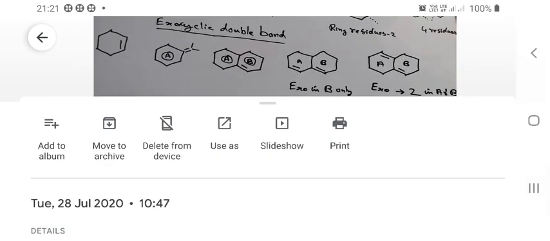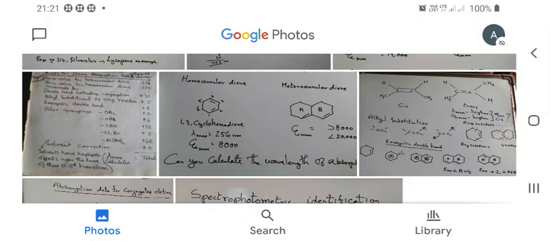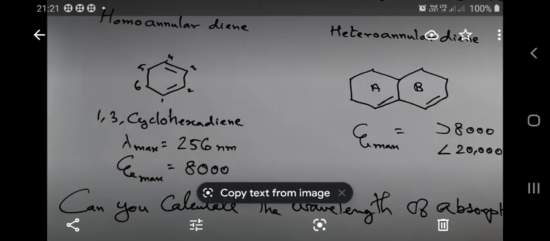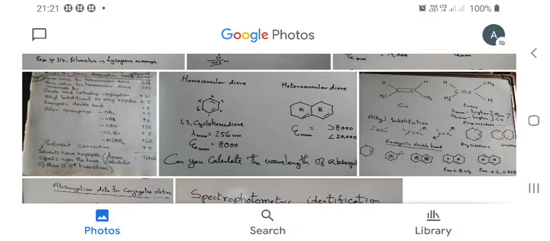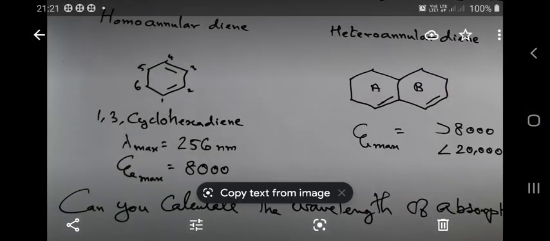Let us go to the next structure. In UV visible spectroscopy, when you think of the wavelength of absorption of a diene, the dienes are of two types.